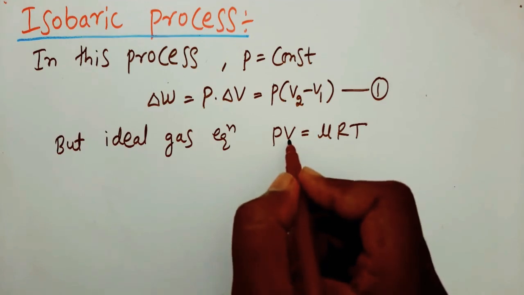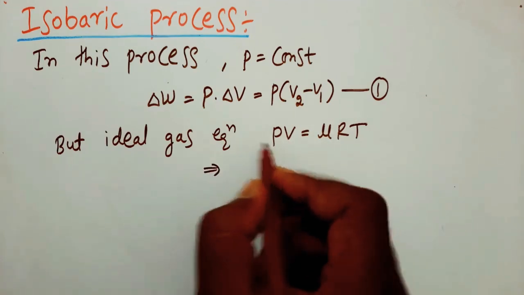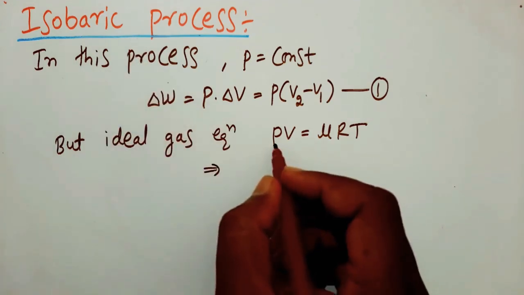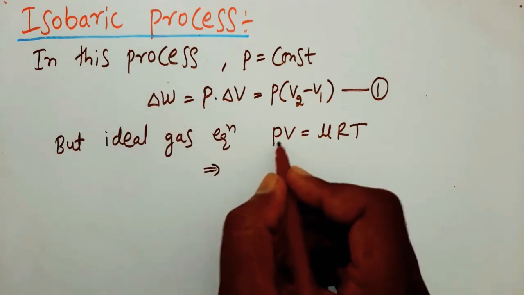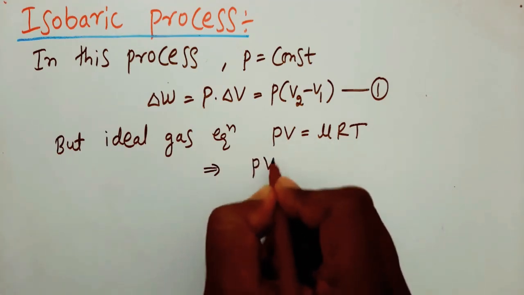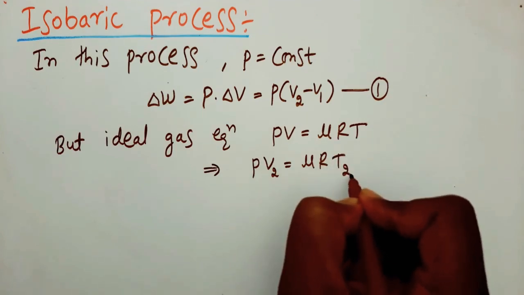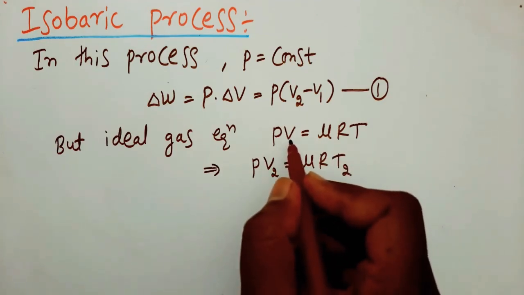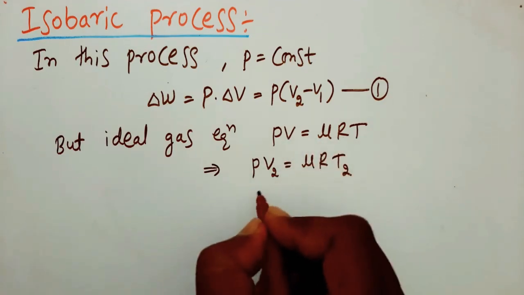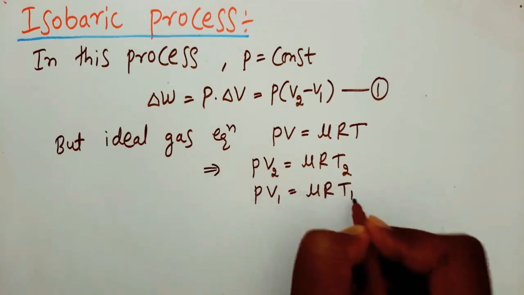In isobaric process, pressure is also constant. So for volume V2, this equation can be written as PV2 is equal to mu R T2. For volume V1, this equation can be written as PV1 is equal to mu R T1.